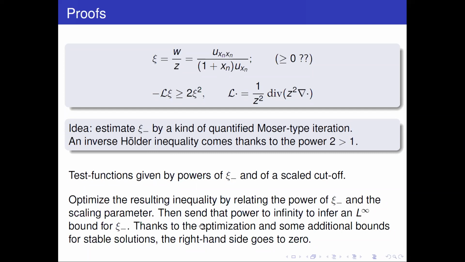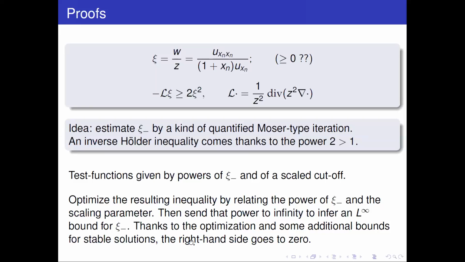And since we optimized, and we need some additional bounds that are viable for stable solutions, the right-hand side of the inequality, see there's the inverse Hölder inequality that tells you some LP norm of psi, which will actually be weighted, is bounded by some lower norm in a sense. And actually, to the left, we are going to get the L infinity norm of psi.